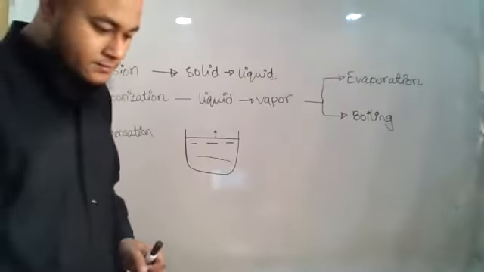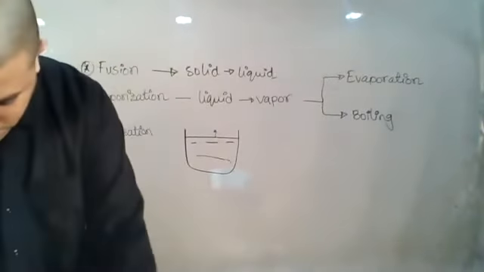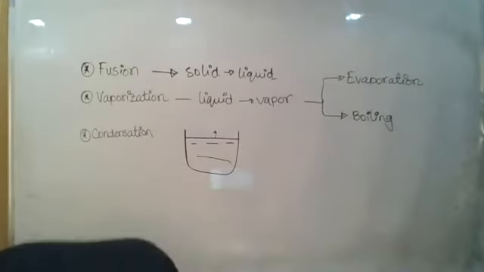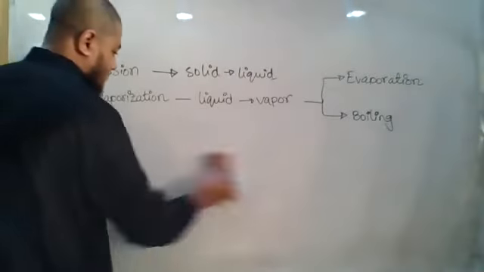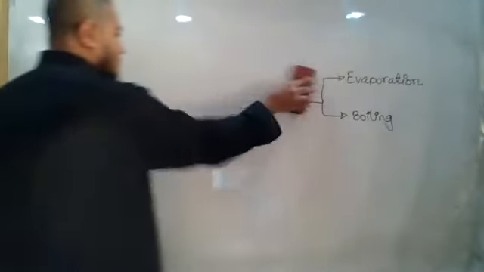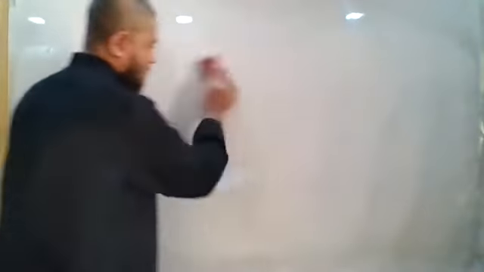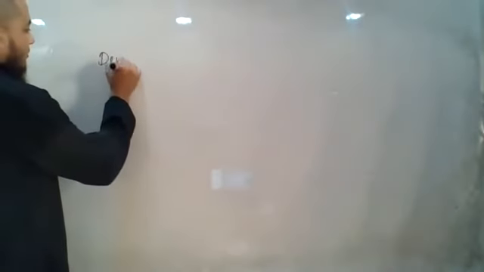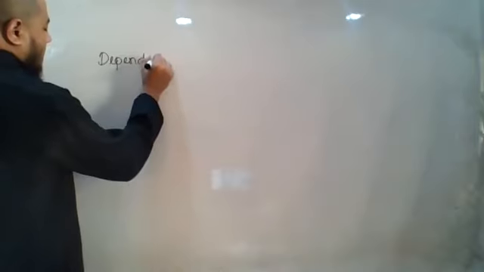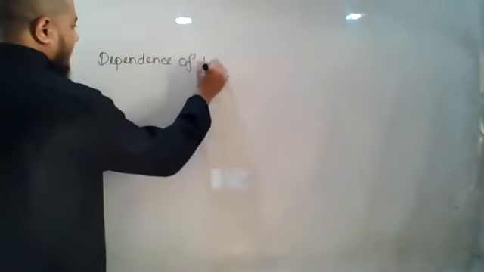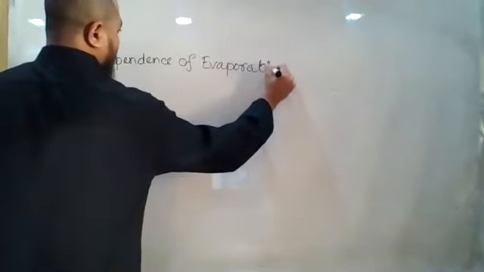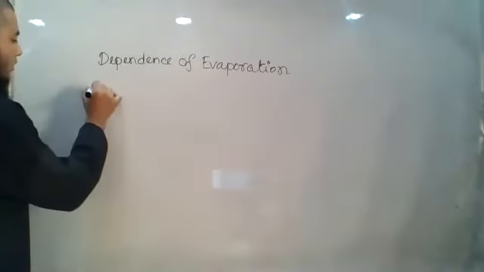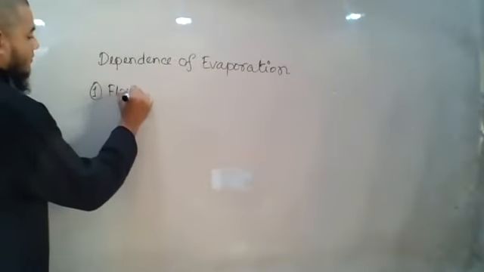What are those factors? Let us see. Dependence of evaporation.